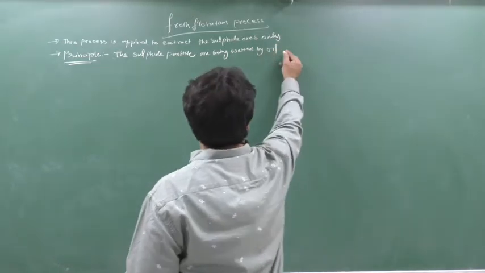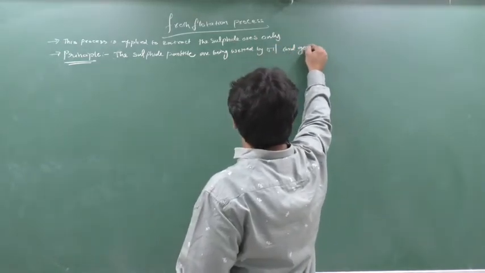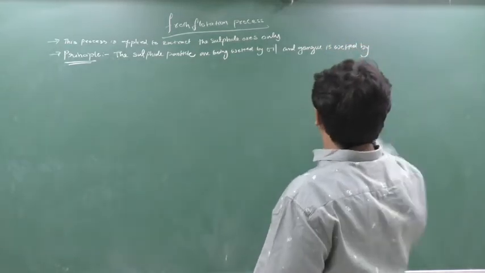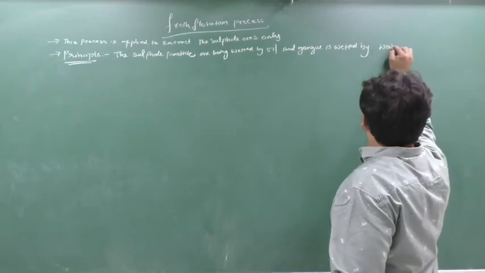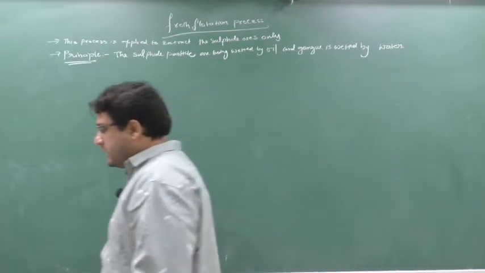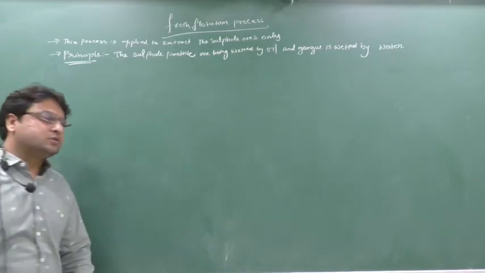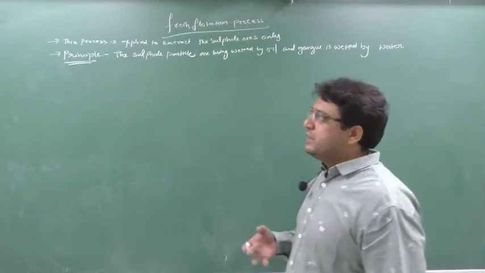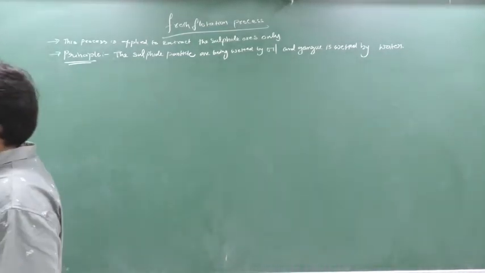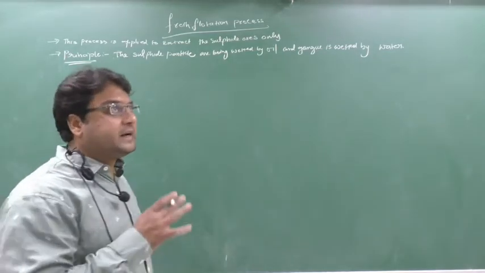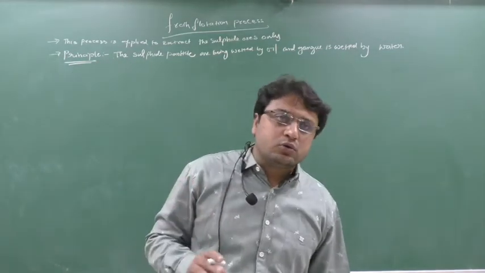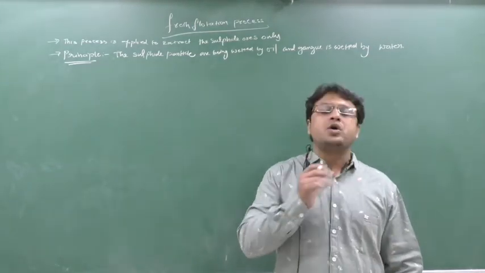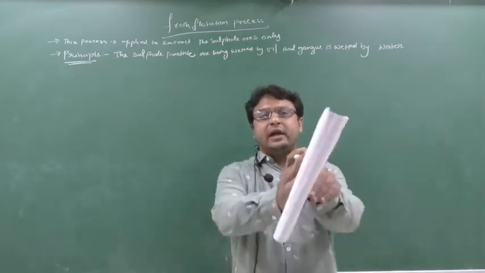And gangue is wetted by water. Whenever you are putting the sulfide ore, there are two things in that: one is ore and another one is gangue. The principle involved here is that sulfide ores have one property, that sulfide ores will stick to the oils and gangue will stick to the water. In this way I have separated gangue and ore.